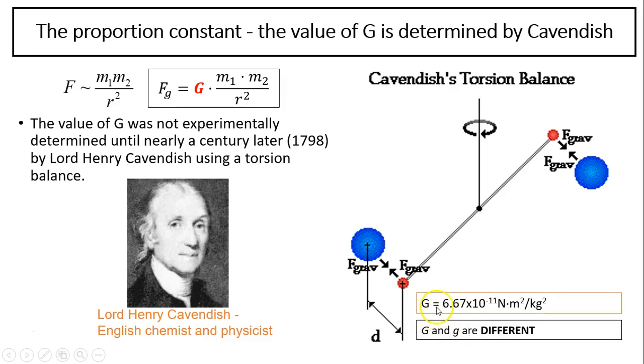It's G. G turns out to be 6.67 times 10 to the negative 11 newton meter squared per kilogram squared. This G value is in your reference table. Remember, big G and little g are different values and represent different physical quantities.